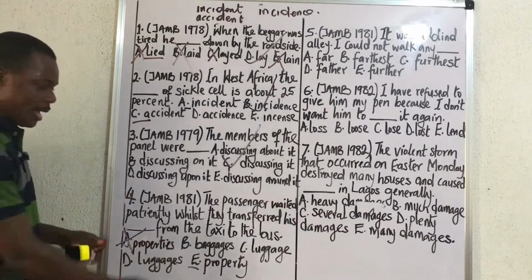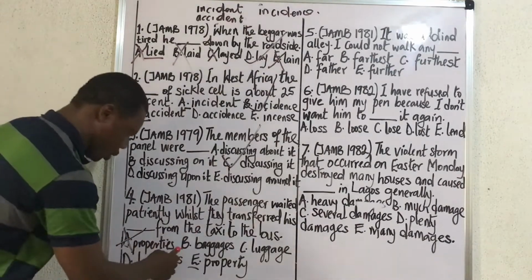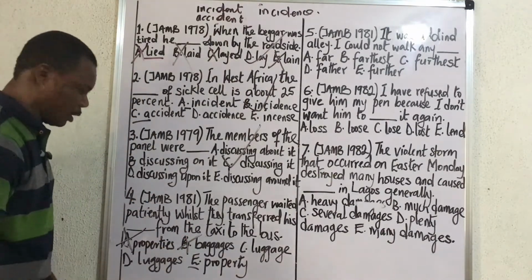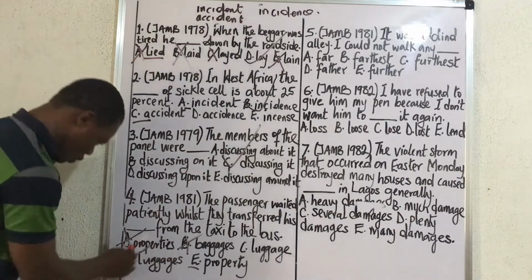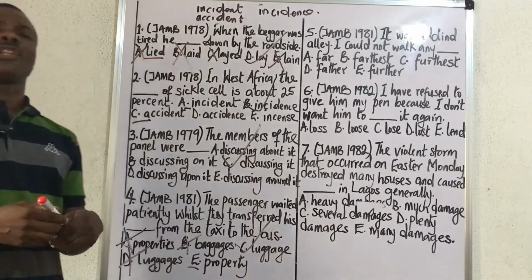Now the next one is baggages. Baggages is another word that does not take S. It's baggage. So you eliminate. You now have luggage. Luggages is another word that does not take what? S. Cancel. Correct answer is what? C. Luggage. Now what does luggage mean?